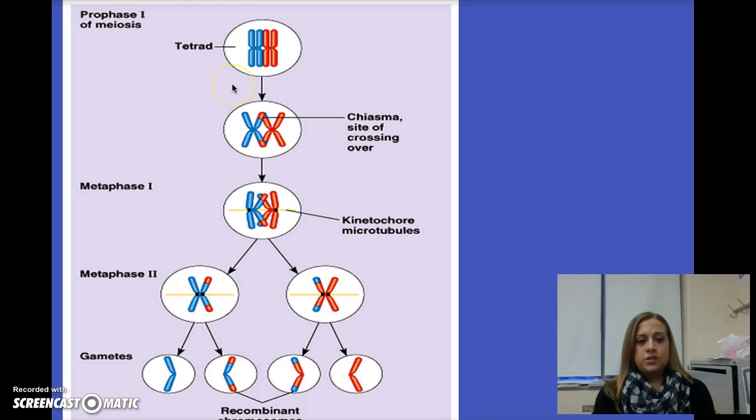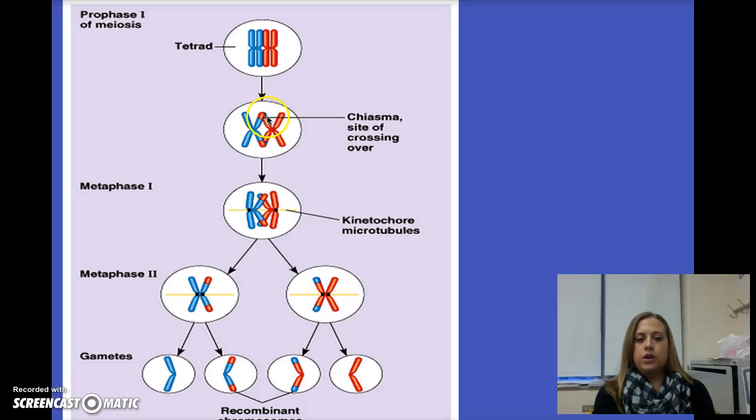They're forming this tetrad. While they're closely associated like this, there are going to be areas where these chromosomes actually link up and switch little chunks of genetic material. So what that means is if we're talking about chromosome 1, this would be the paternal version of chromosome 1, the maternal version of chromosome 1. These two chromosome ones, although they are different chromosomes, one is from mom, one is from dad, contain the genes for the same information. And the genes are located in about the same spot.